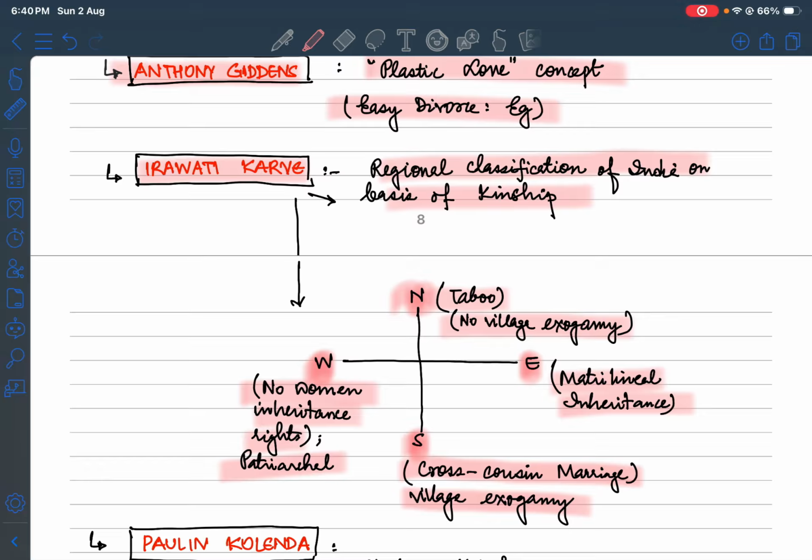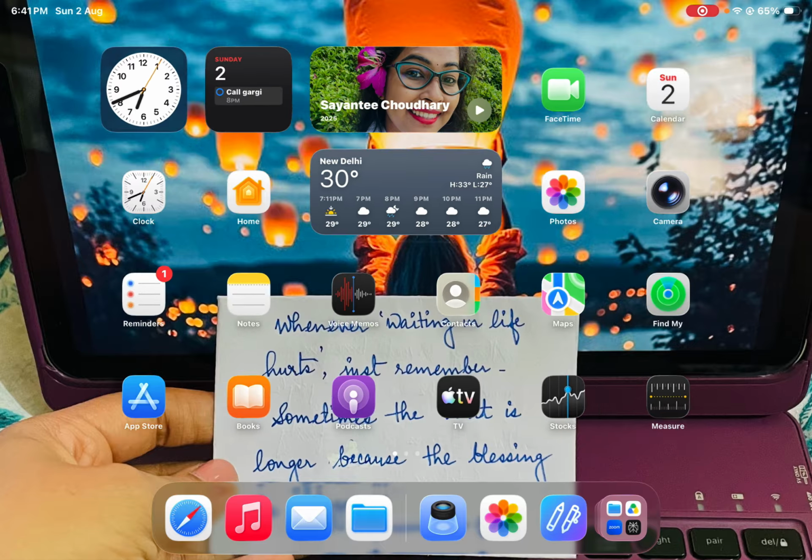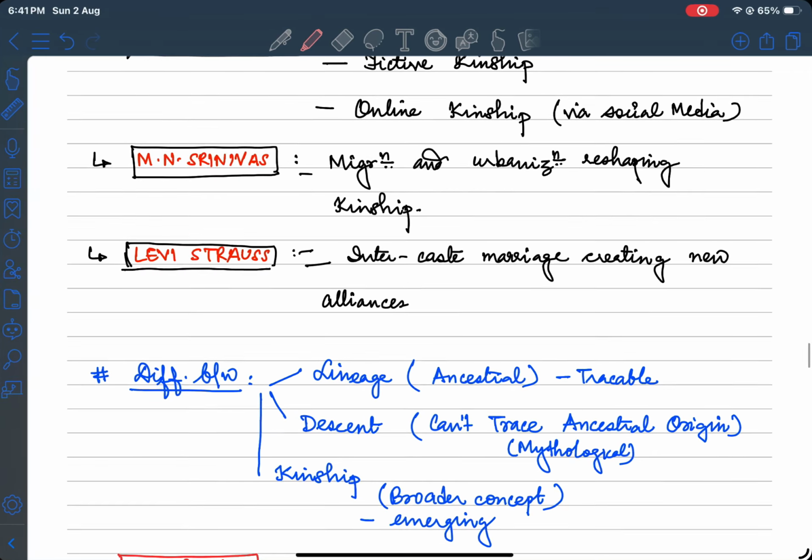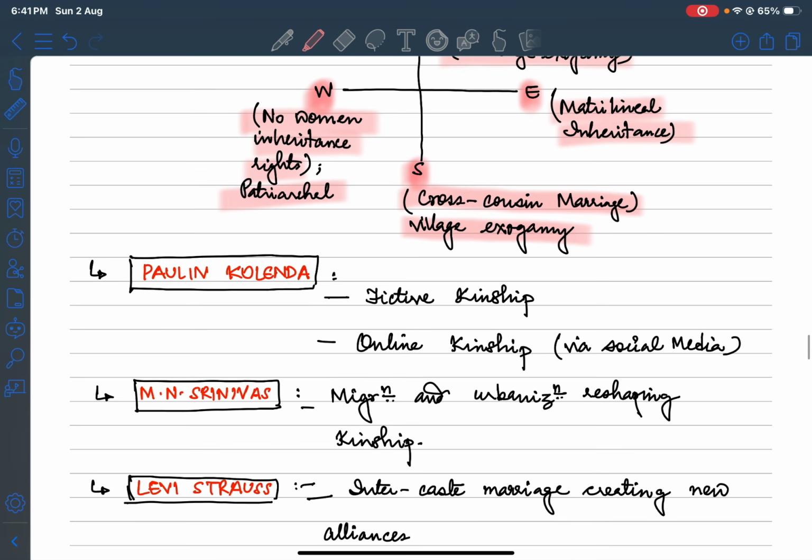So this is just an overview. Go for a deeper dive into the topic if you need to learn more about what Iravati Karve actually talks of. Have a theoretical understanding, right? But this is just to show the interlinkage of the thinker with the topic. Coming to Pauline Kolenda, right?